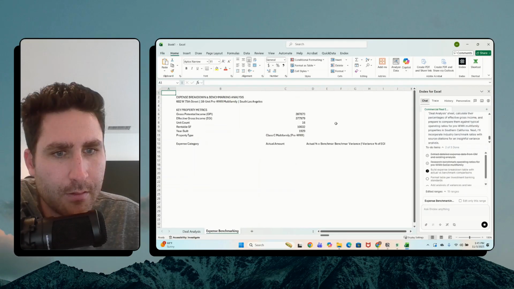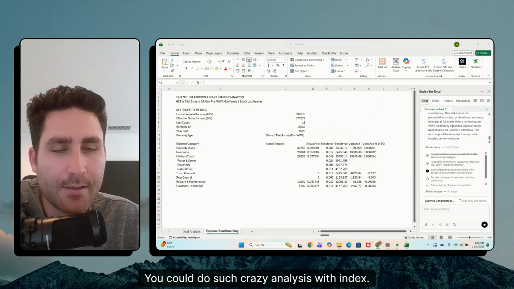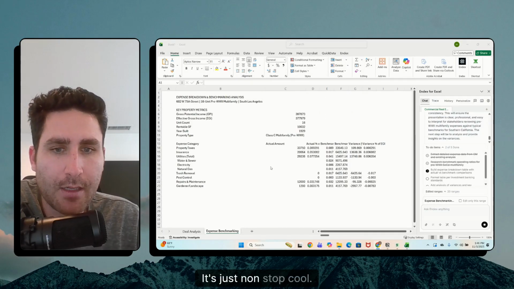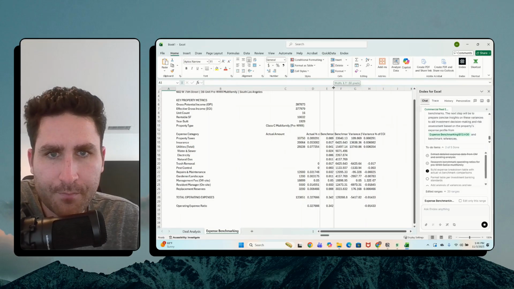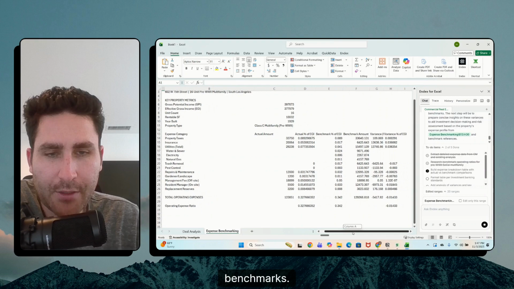So, okay. You could do such crazy analysis with ENDEX. I mean, we are just analyzing after analyzing. It's just nonstop. Cool. So it looks like, yeah, it's calling out some stuff here, which is great. Not sure I agree with the benchmarks.